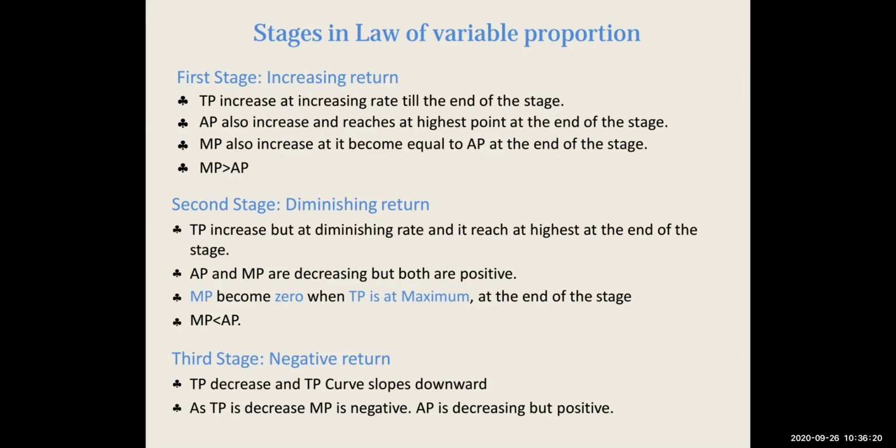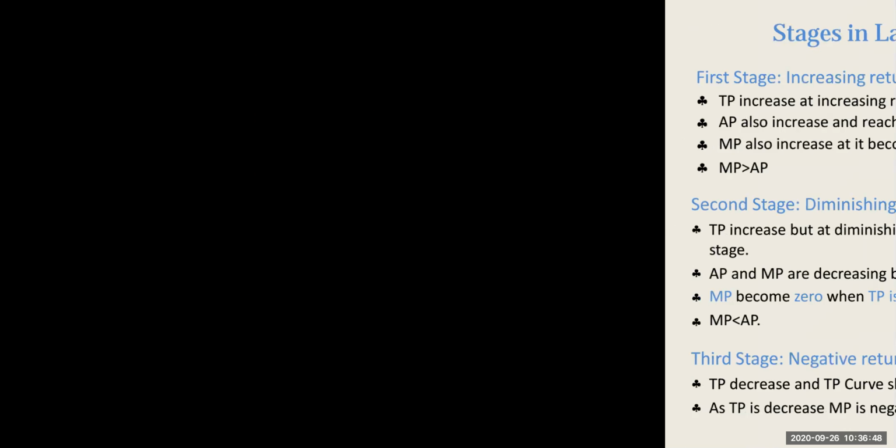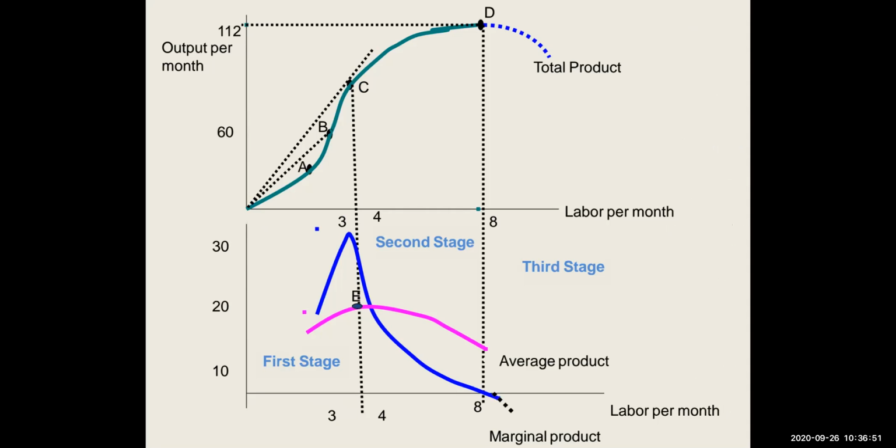AP also increases and reaches the highest point at the end of the stage, as we saw in the diagram. And MP also increases and becomes equal to AP at the end of the stage, where MP is greater than AP before that. In the second stage, that is diminishing return, TP is increasing but at a diminishing rate. AP and MP are decreasing but still positive, and MP becomes zero when TP is at its maximum. We can see in this diagram the point where MP is zero.